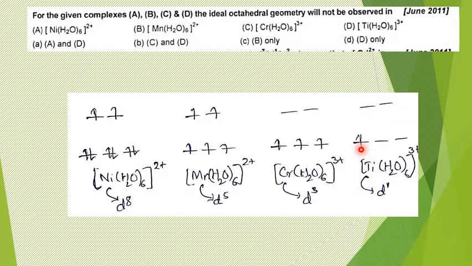Similarly, even when electrons are unevenly distributed in T2g orbitals, there is also some Jahn-Teller distortion you can expect. Definitely Jahn-Teller distortion is possible. So in these 3 cases it is not possible, whereas only in the case of the 4th complex it is possible. So the answer, if you look at this, should be option D. Fine, let us go to the next question.